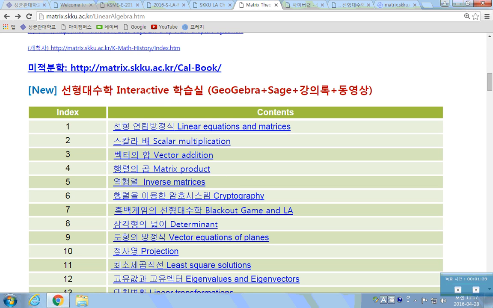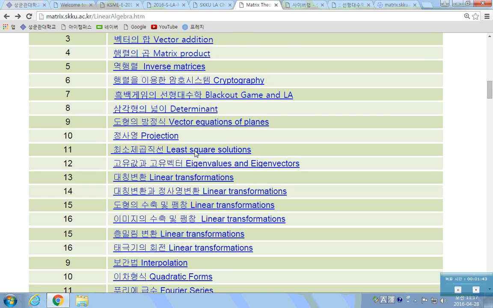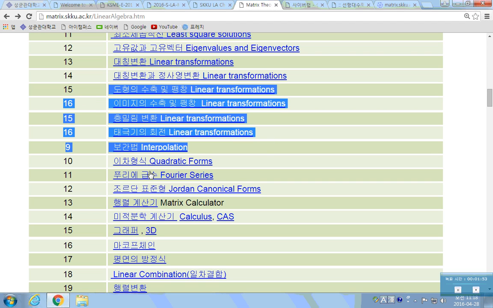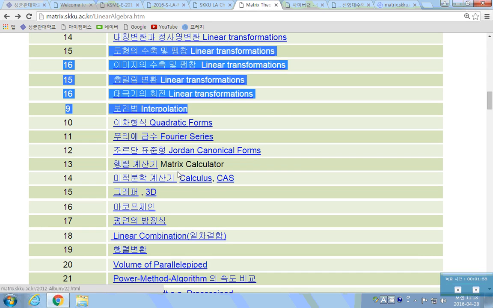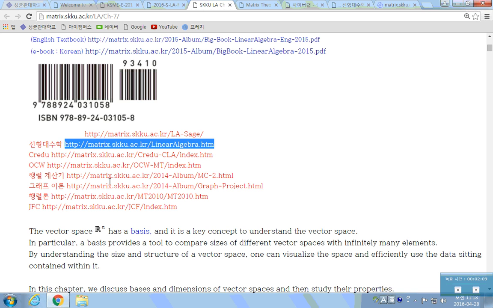Here I have made an interactive linear algebra lab. By using this, you will see the geometrical meaning of the linear algebra concepts. So many of these are on the geometric meaning of linear transformations, but also you will find many others, including quadratic forms and Fourier series, etc. Volumes and the Gram-Schmidt normalization process as well. Okay, and here there are many others, and also theory.